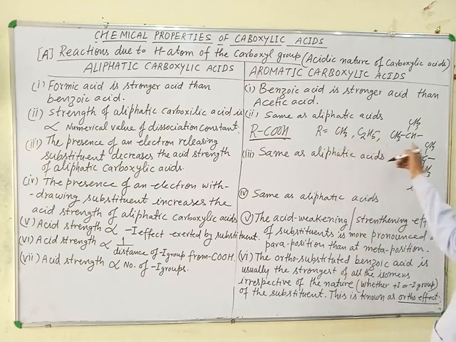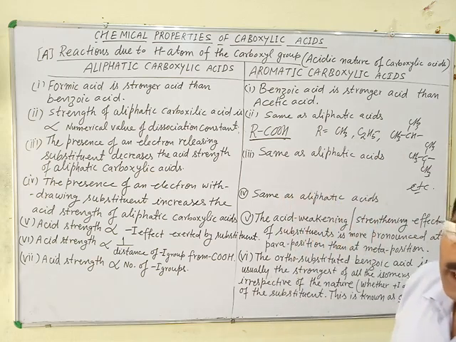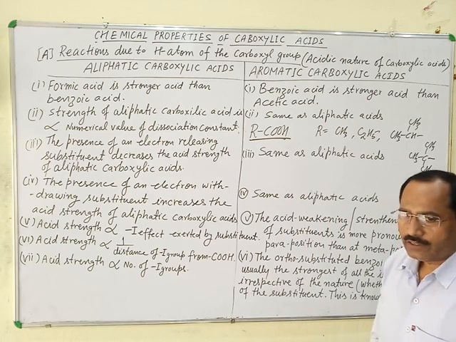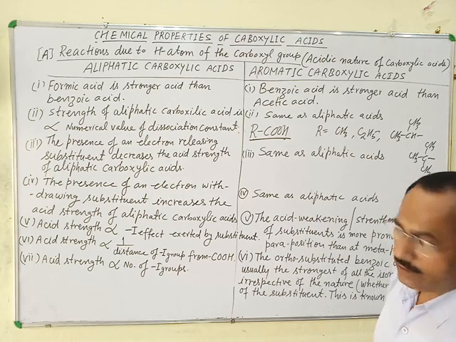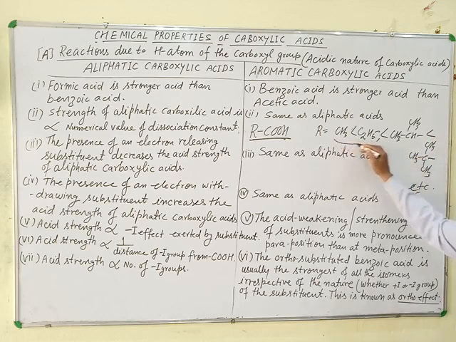As the size and degree of alkyl group increases, their electron releasing power also increases. Means I effect increases. I effect of alkyl group increases in the same order. This is the increasing I effect of alkyl group.